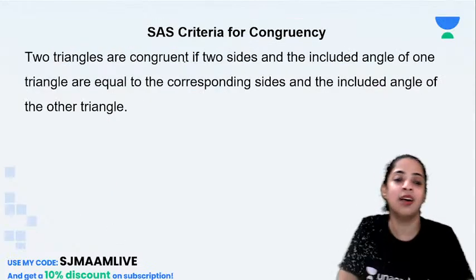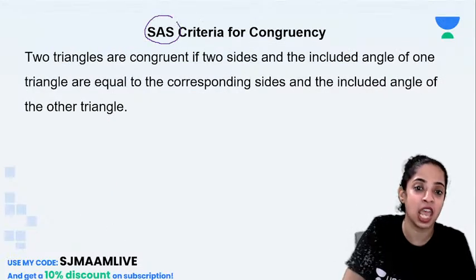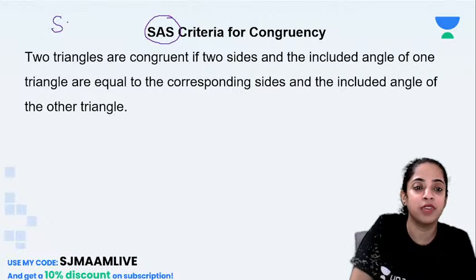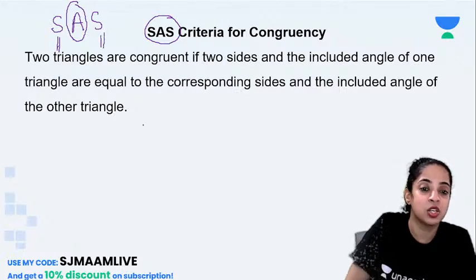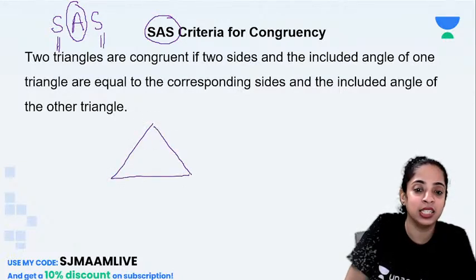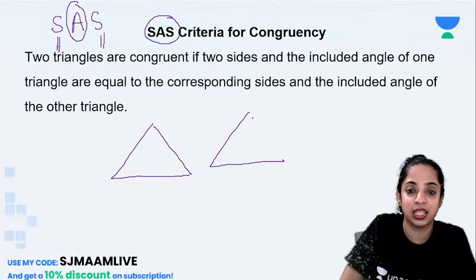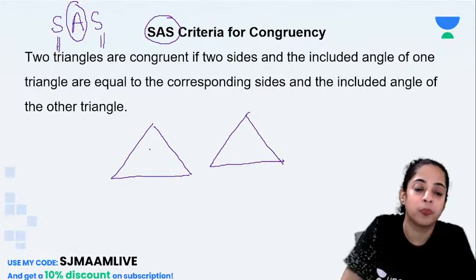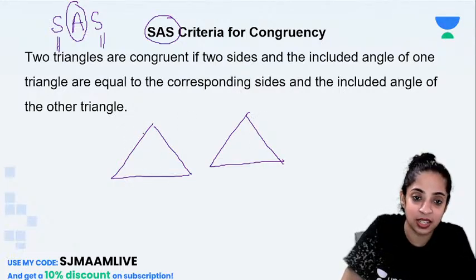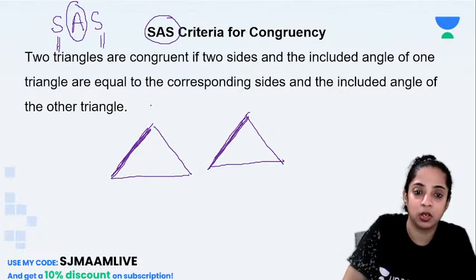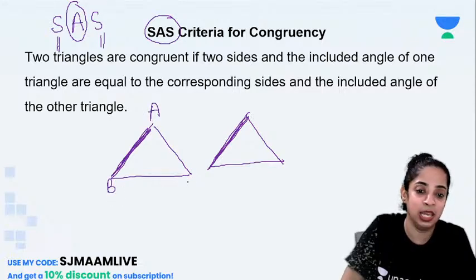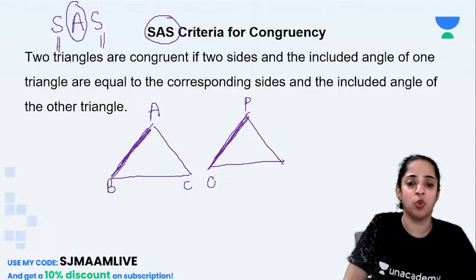Okay. Now the next criteria is SAS. Read the name very carefully. SAS. So this A is sandwiched between S and S. So if I have a triangle like this and another triangle like this, if we know that this side and this side of this triangle are equal. Suppose this is ABC and this is PQR.